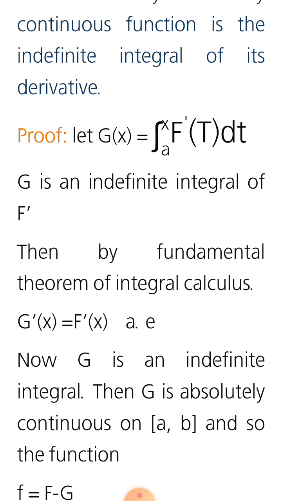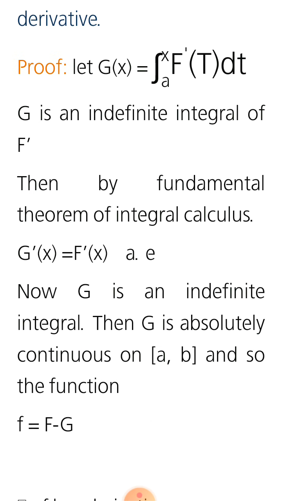Then capital F is uniformly continuous on the closed interval [a, b] and differentiable on the open interval (a, b), and capital F dash x is equal to small f of x for all x in (a, b). So from this fundamental theorem of integral calculus, g dash x is equal to f dash x almost everywhere.